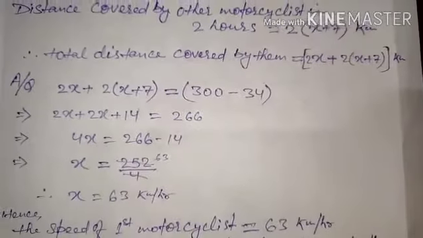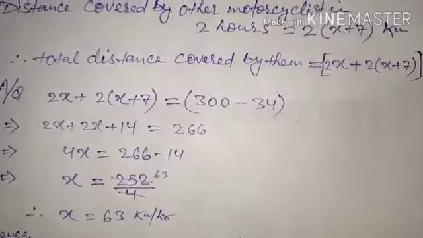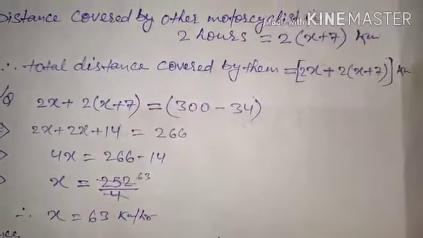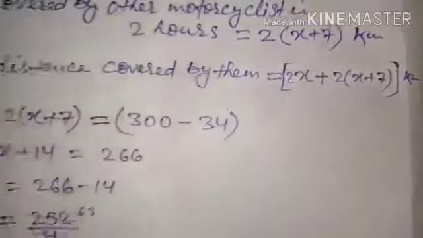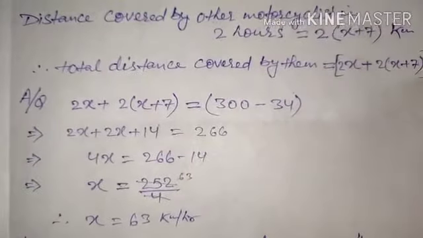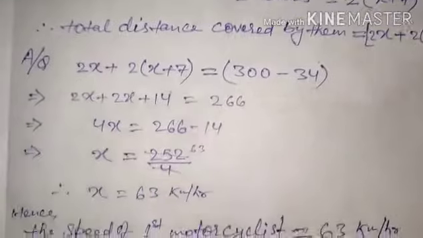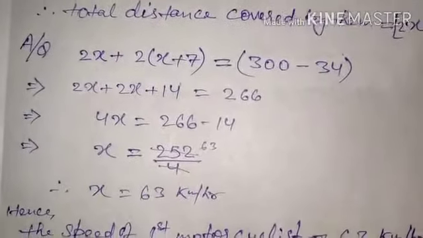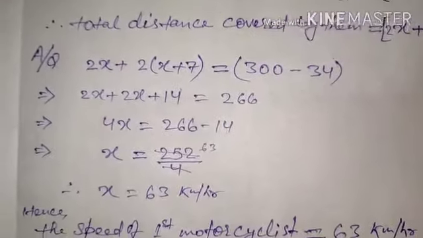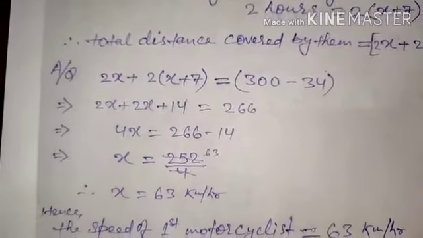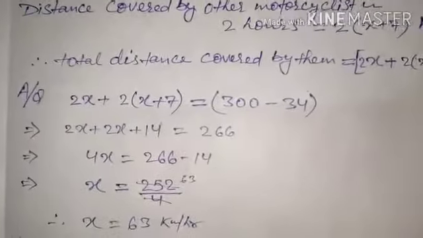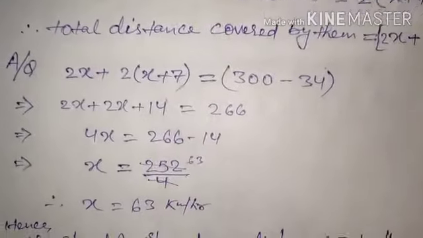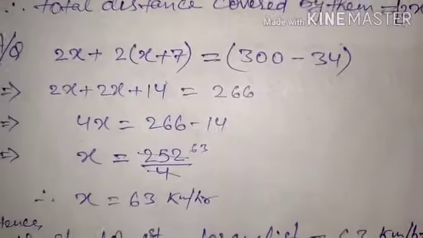Okay, now the total distance covered by both of them is equal to 2x plus 2 into bracket x plus 7. It's quite easy to understand. Now according to the question, as we have already discussed, 2x plus 2 into bracket x plus 7 is the total distance covered by both the motorcyclists in terms of x, and actually the total distance covered by both is 300 minus 34.